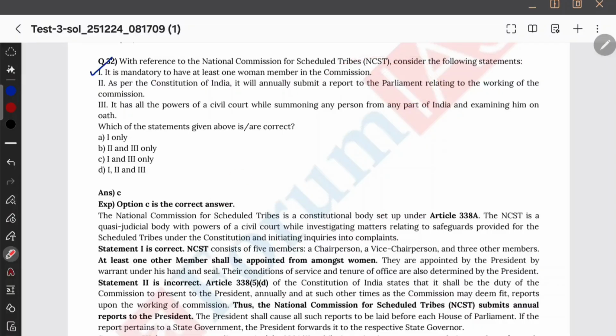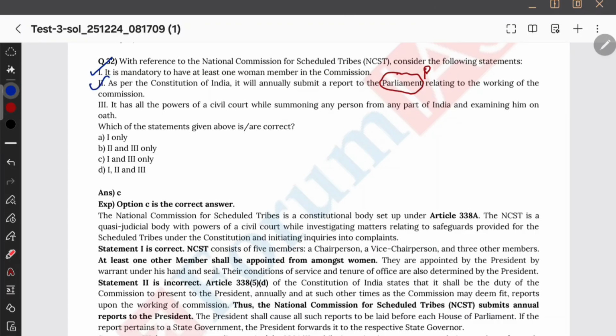Who submits a report to Parliament? Parliamentary committees will, right? But parliamentary committees are appointed by the Parliament, therefore they will do it. But if they are constitutional bodies, they submit reports usually to the president as per me, and if they are statutory bodies, they submit reports to the governments. Anyway, since NCST is a statutory body, I think they replaced the word president with this.